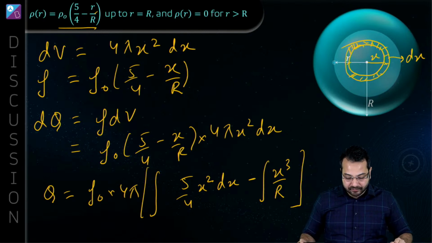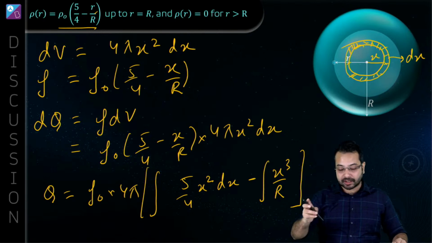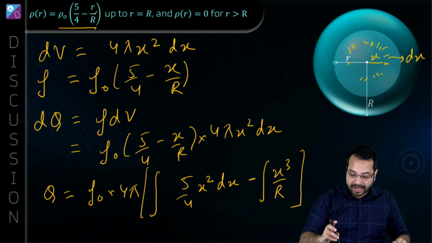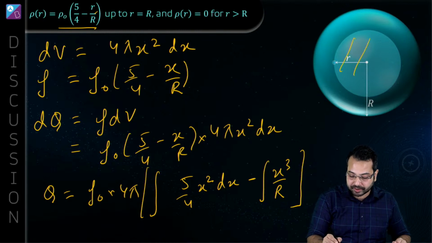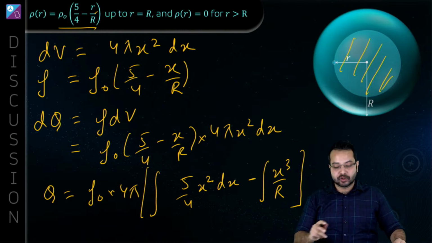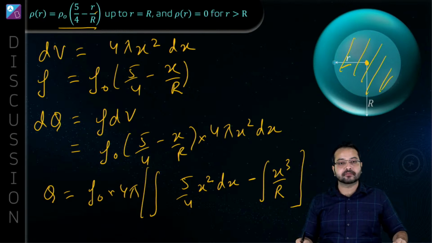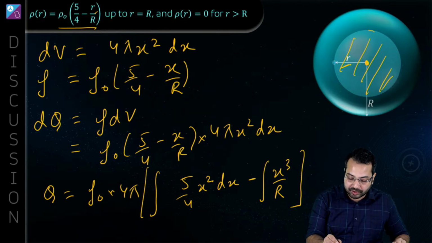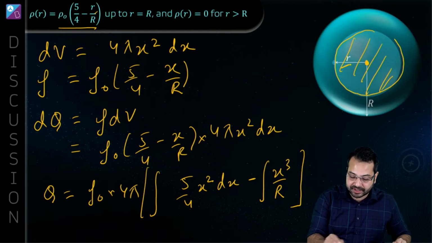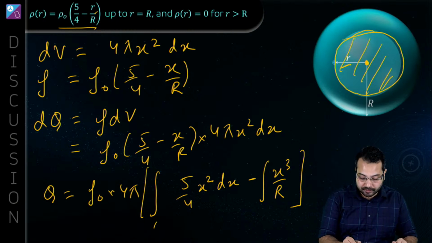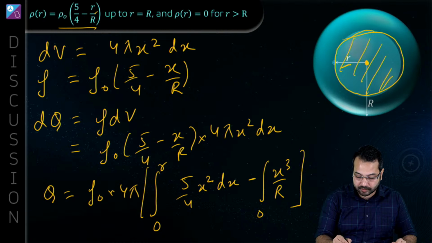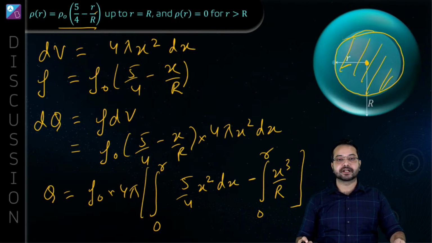Now if this is correct, we have to put the limits. Think about the limits. I have to find out the charge within what region? Within this region. So for this region, the radius has to go from 0 to small r. Do you agree? If 0 is here, then small r is going to give me this spherical shell. So this is going to go from 0 to small r. Is that correct?